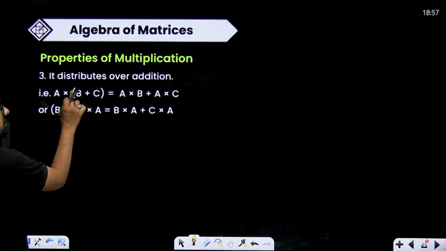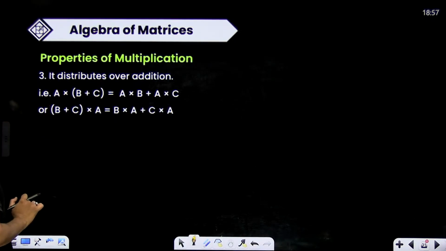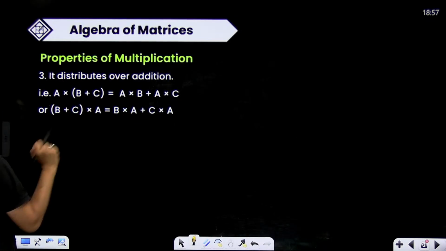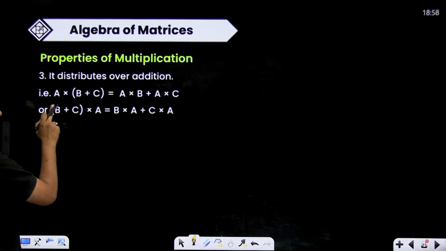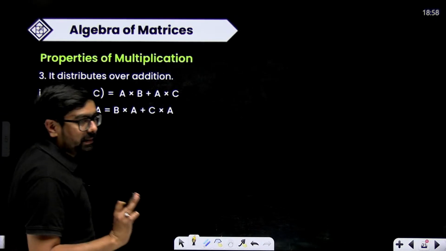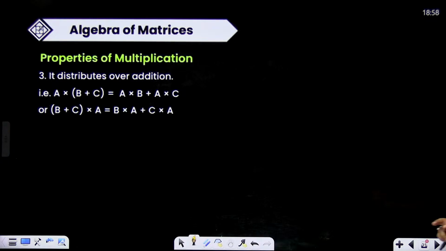So here A is multiplied with B, so you have to write in this order only. A multiplied with C, you have to write in this order only. B multiplied with A, write in the same order. Don't write B into A as AB. B into A only, plus C into A. Just remember that, right? For two matrices, changing of order is not allowed.